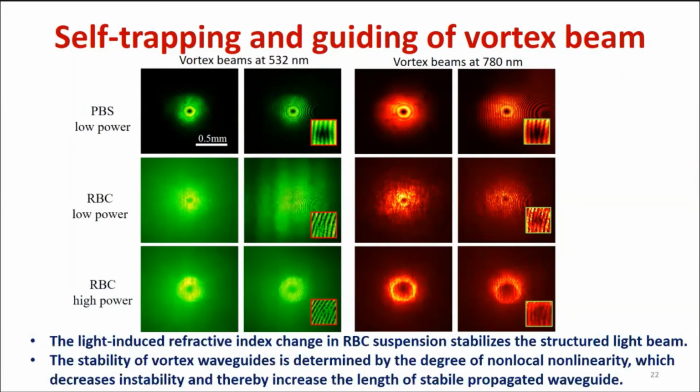The light-induced refractive index change in red blood cell suspensions stabilizes the structured light beam, and the stability of vortex waveguides is determined by the degree of nonlocal nonlinearity, which decreases instability and thereby increases the length of the stable propagated waveguide.